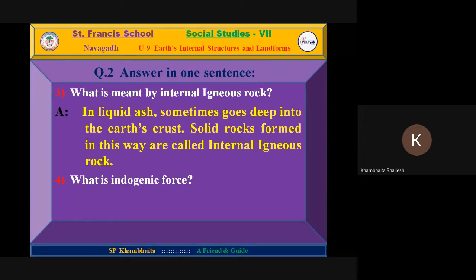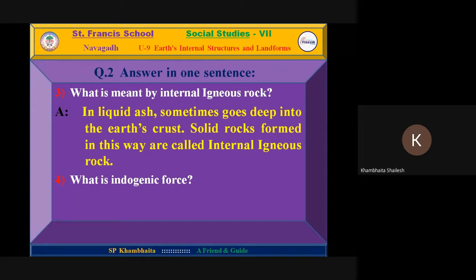In the liquid phase, as we know, at the top the mountain is in solid form. But when we go inside, the form changes from solid to liquid and then gaseous form. So the liquid phase goes deep into the earth's crust, and here it forms rock, which is called internal igneous rock.